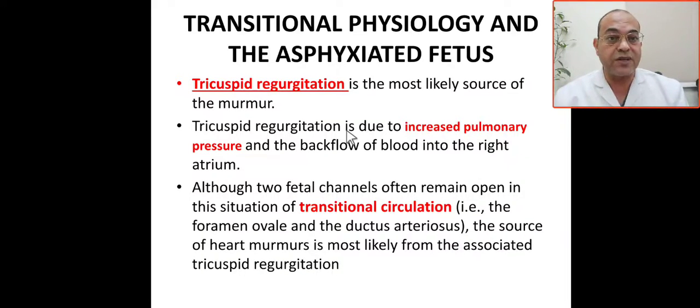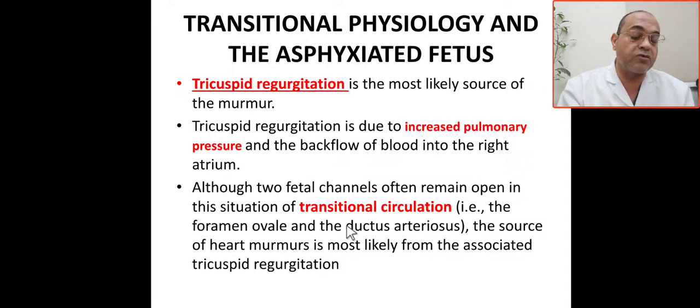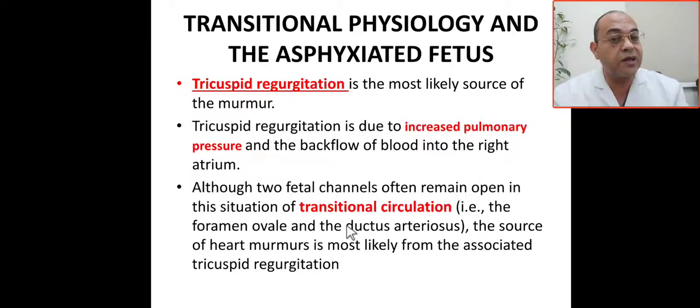Also, the fetal channels often remain open in this situation. We call it transitional circulation: foramen ovale and ductus arteriosus. The source of the heart murmur is most likely tricuspid regurgitation.